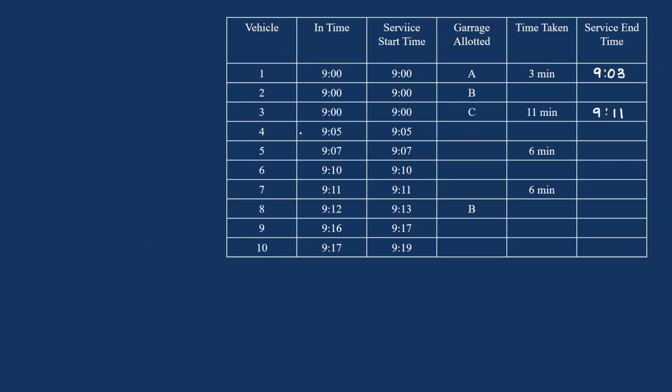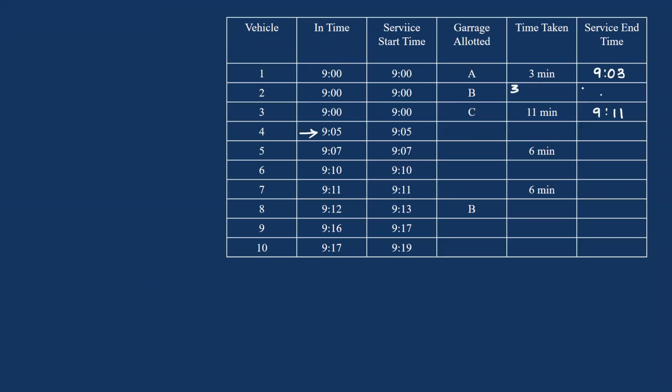Now you have one garage free at 9:05, isn't it? So this could be either A or B. Now if the time taken is 3 minutes, then for B the service end time would be 9:03. We do not know what type of service was offered to vehicle 1, vehicle 2.